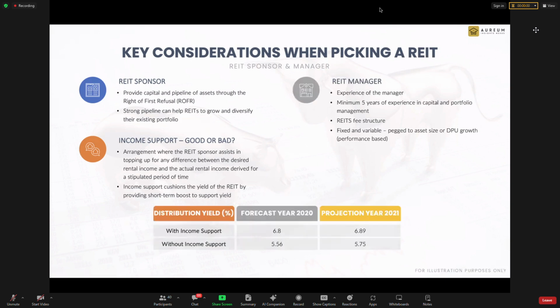And this is how it works. This is just an example of how it works. So that is something to take note of. And the next one is to look for managers. The manager must have experience, and also look at the fee structure. So this is why a sponsor is very important, because they are able to provide support on that aspect.